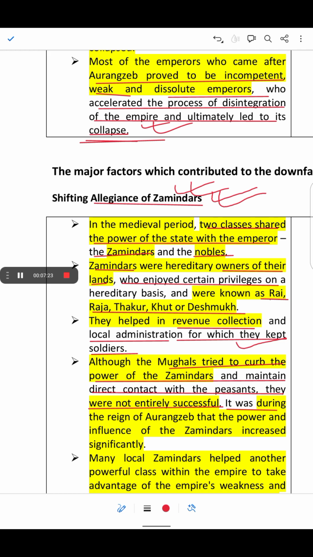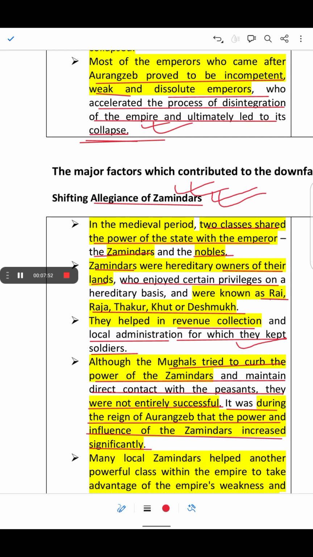It was during the reign of Aurangzeb that the power and the influence of the Zamindar increased significantly. Due to some failed policies, like collecting heavy taxes from the peasants, there would be a peasant revolt, and the Zamindars would work for their personal benefit rather than for the empire.